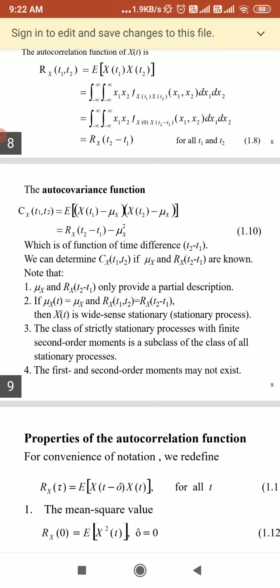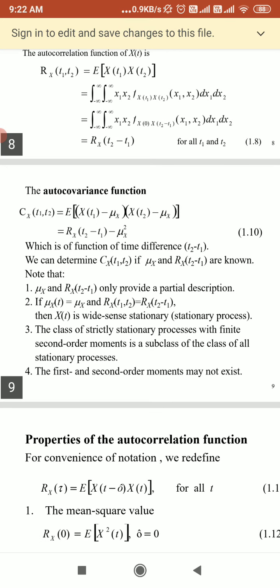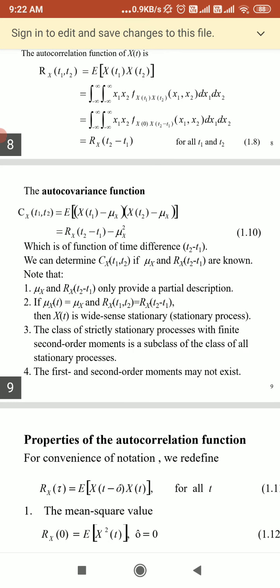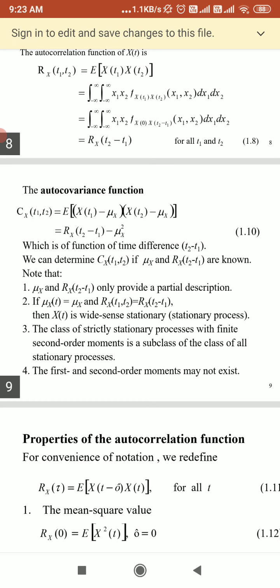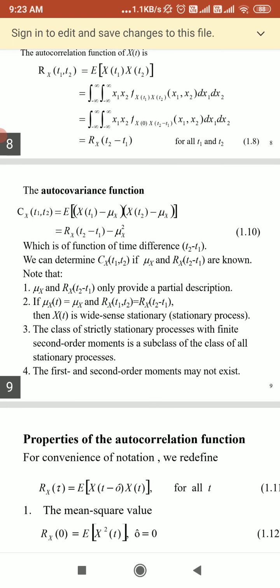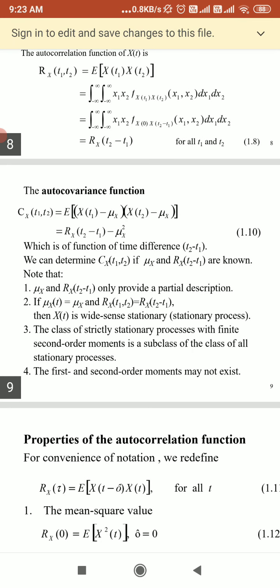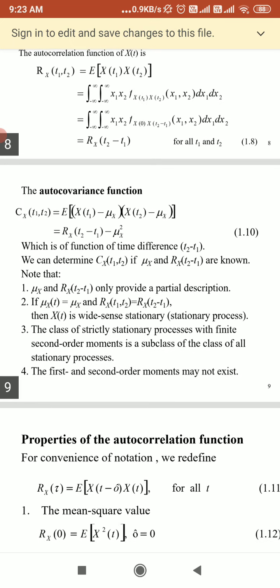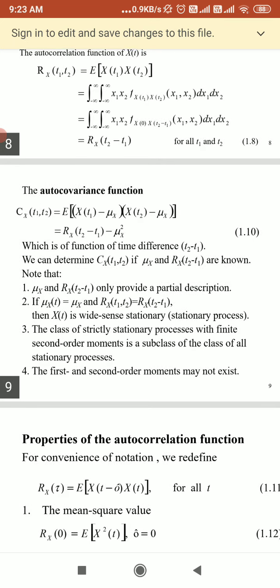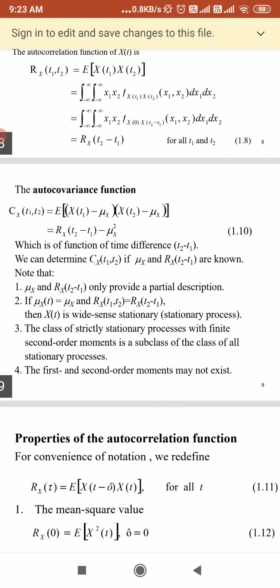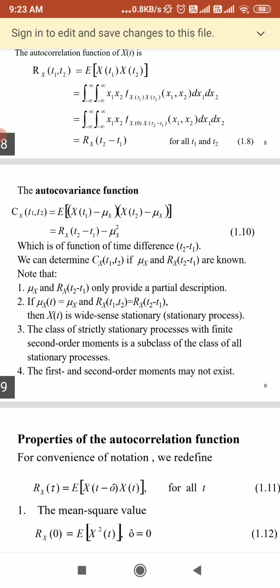The autocorrelation and the mean only provide a partial description. If mu x(t) is equal to mu x, and Rx(t1, t2) is equal to Rx(t2 minus t1), we can say the random process is a wide sense stationary random process, that is, the process will be WSS.